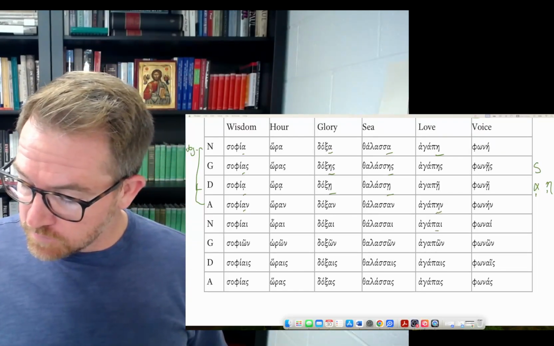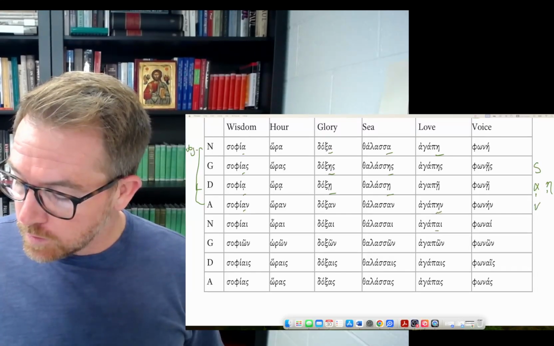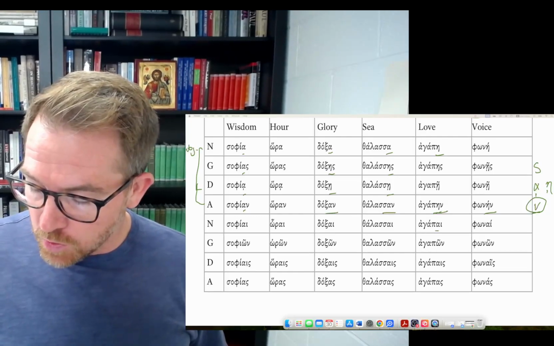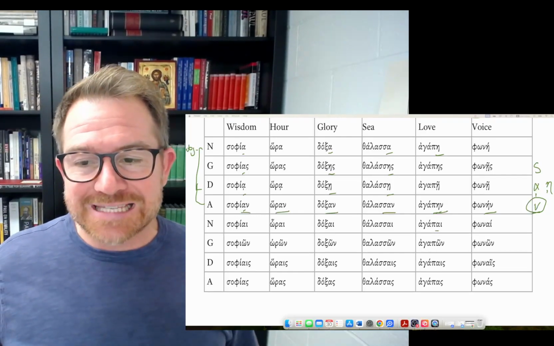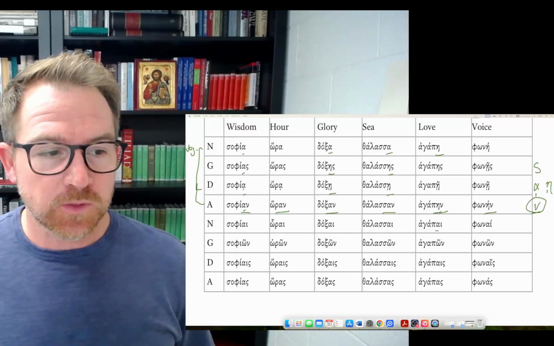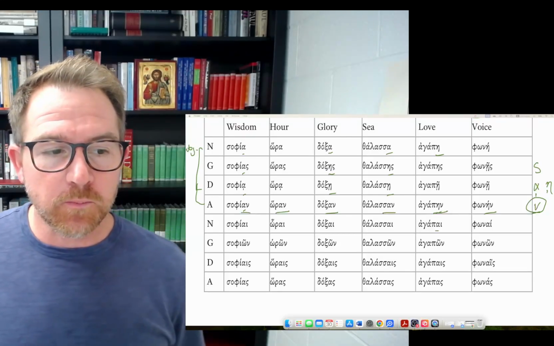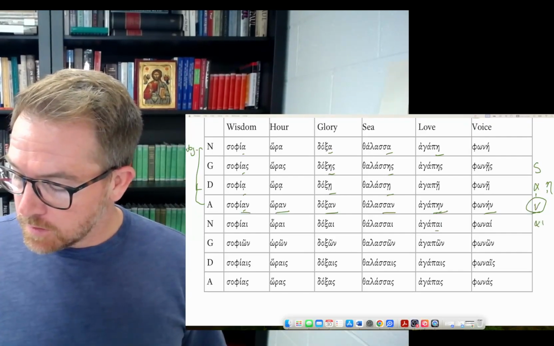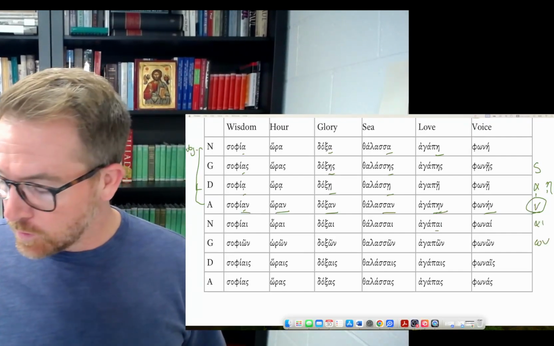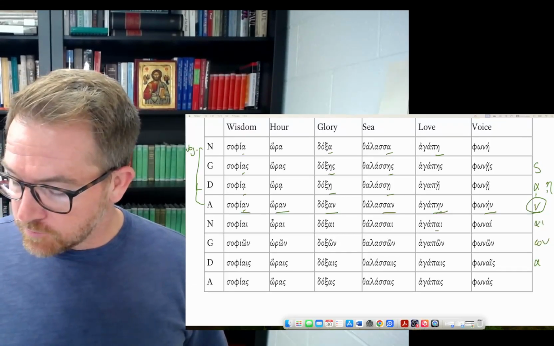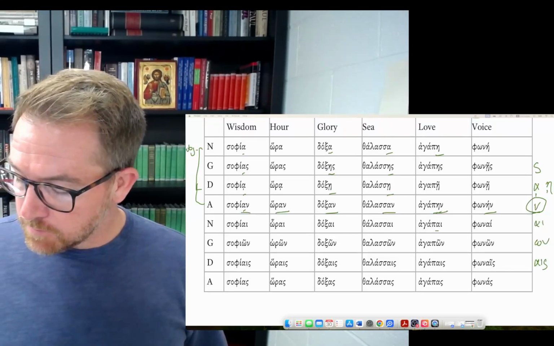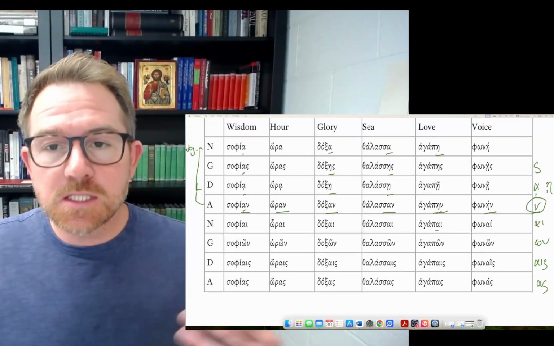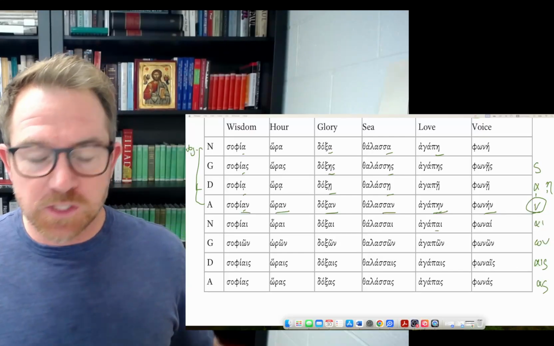Look at the accusative singular, it always ends in that nu, right? So phonen, agapen, thalassan, doxan, horan, sophian. When it ends in that nu, you're looking at an accusative in the singular. The nominative plural is always that alpha iota. So you see that consistent pattern. The genitive plural is the omega nu, a consistent pattern. The dative plural is the alpha iota sigma, and the alpha sigma is the accusative plural. So there is this consistent pattern with these first declension nouns.